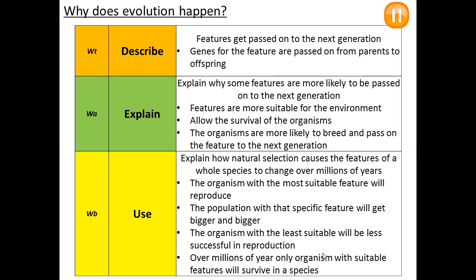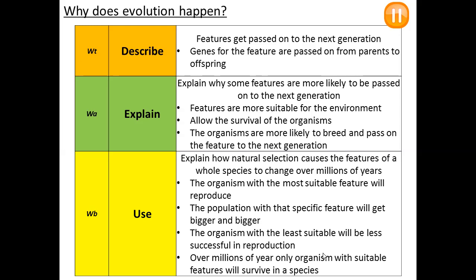Features that are more suitable for the environment allow the survival of the organism. The organisms are more likely to breed and pass on the feature to the next generation. Okay, if the feature is suitable, it will help that individual to survive. If it survives, it will breed, so that feature will be more likely to be passed on.